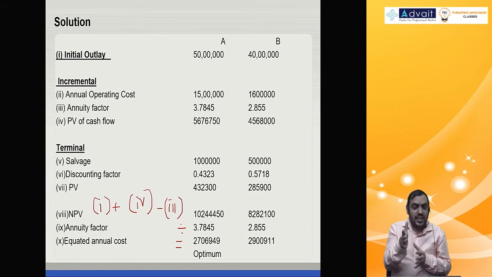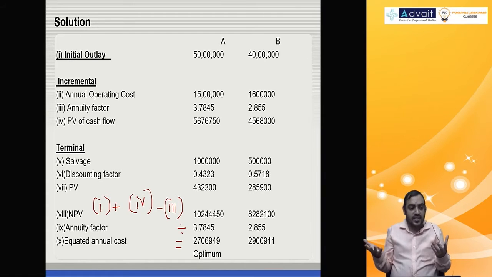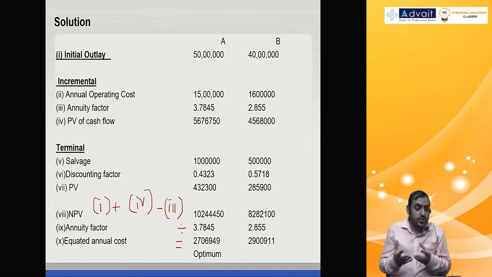See, if I ask you a basic question, do you think CA will get you more salary or just a BCom will get you more salary? Of course, exceptions are there. I'm talking about general case scenarios. Obviously, CA will give you more benefits. Even though you know that, why do people do only BCom? Because the fact that you are doing CA is known, whether you complete CA or not, we don't know. Direct entry scheme is there, direct exit scheme is not there in CA. Therefore, because of risk, people don't do CA.